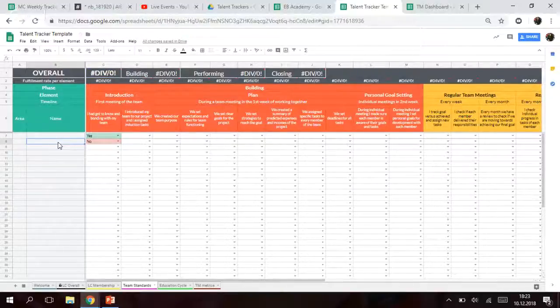So again, the best way of tracking in your LC is to have the same tracking tool for your team leaders and team members, from your VPs in your LC.